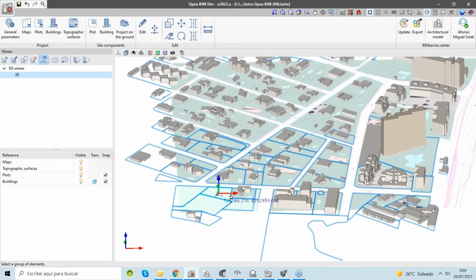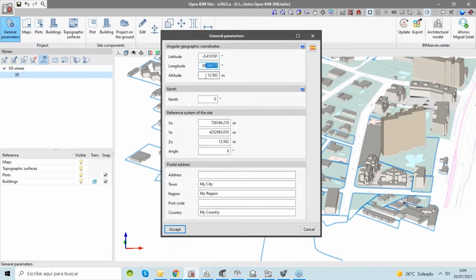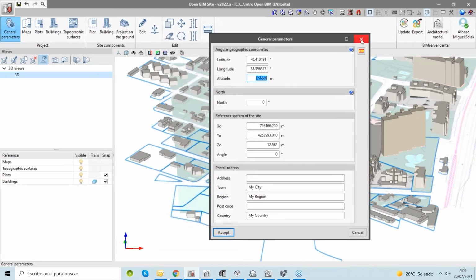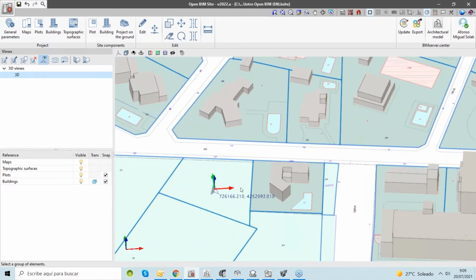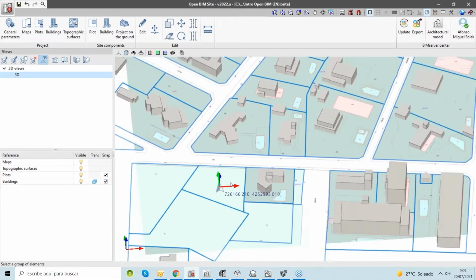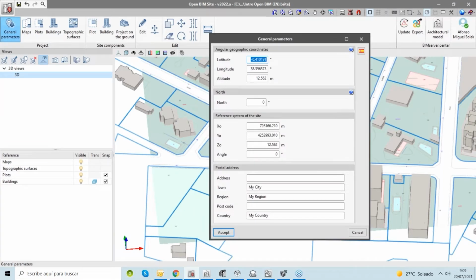Here in this application, that could be the first step of any project, and here we can define some parameters that are very important to the whole project. For example, the latitude, the longitude, and the altitude of our project. With this information, we are geolocalizing our project. And you can see here, with this system, we are defining the correct coordinates, the real coordinates of the building. Here we can also introduce the information in other reference systems, for example, the UTM reference system, defining the parameters here, and also the address of our building.